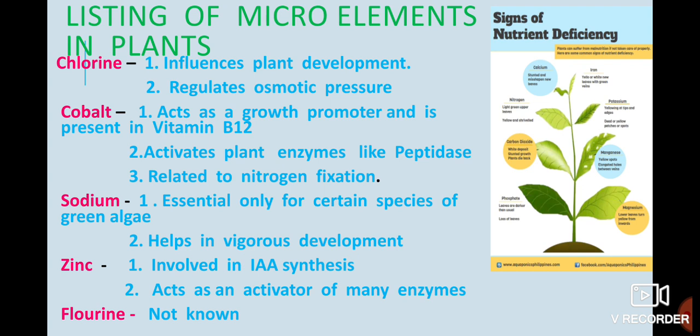Cobalt, it's a very important growth promoter and is present specifically in vitamin B12. It activates plant enzymes, very specific enzymes like peptidase, also related to nitrogen fixation. Sodium, very essential for certain species of green algae, helps in vigorous development. Vigorous, that means it's quite speedy in nature.